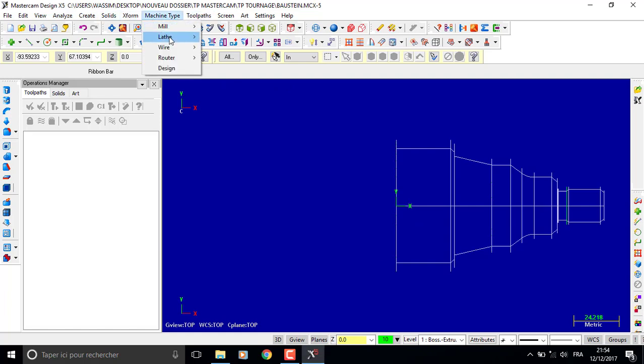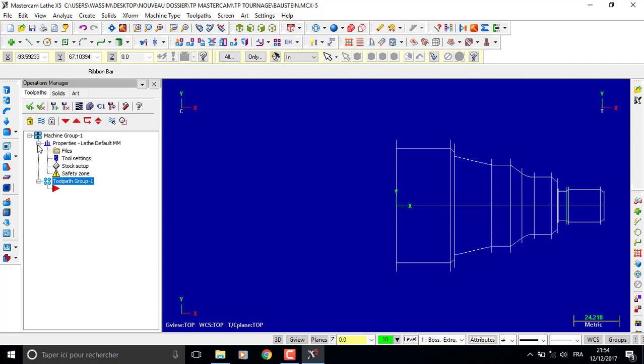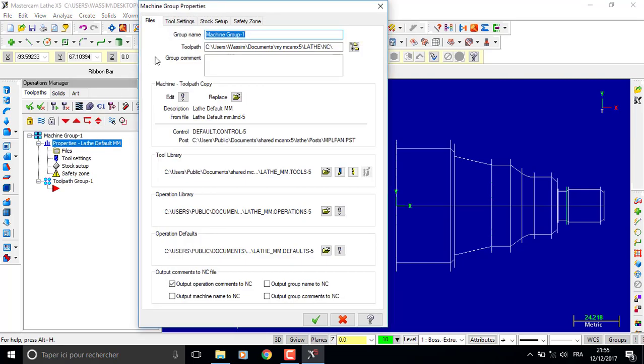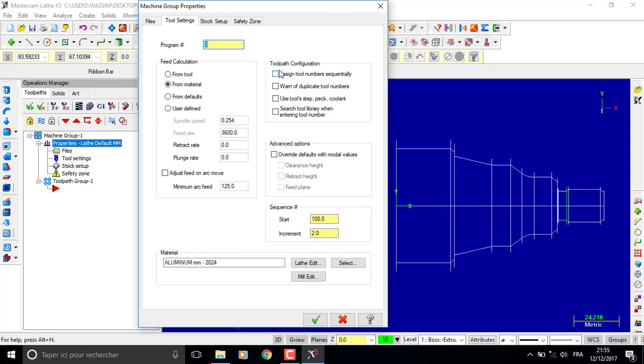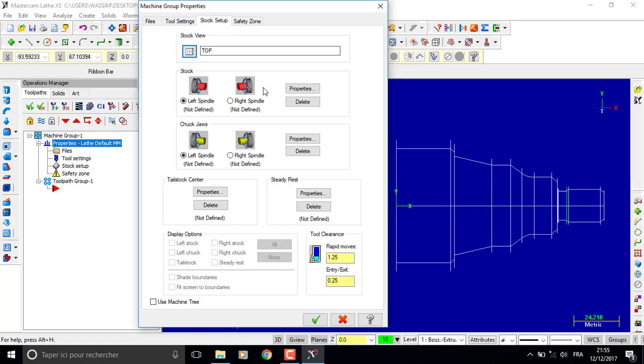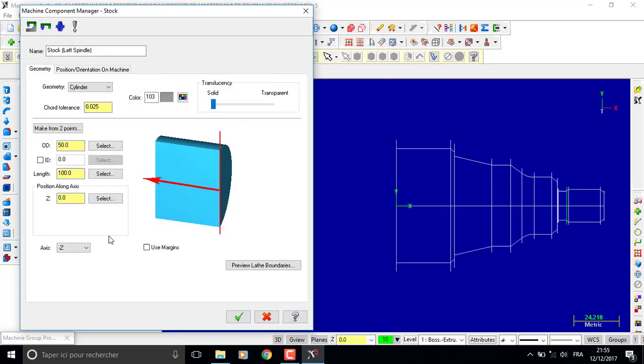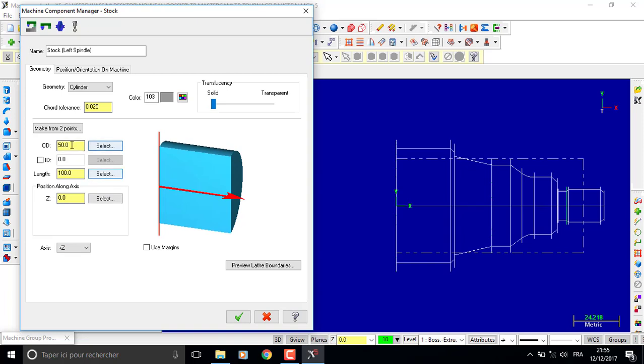Machine type, lathe, default. Open the properties, file, tool setting. I'm going to take all this option. Then I'm going to set stock setup, properties, changing the axis to Z plus Z. So we change the dimension.